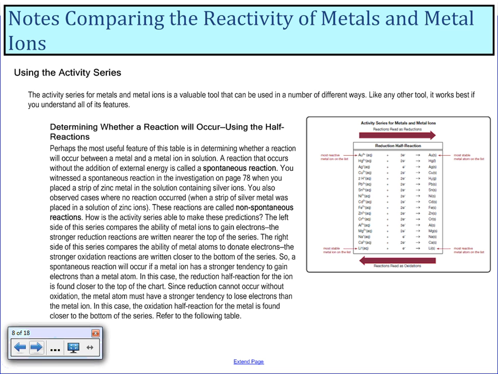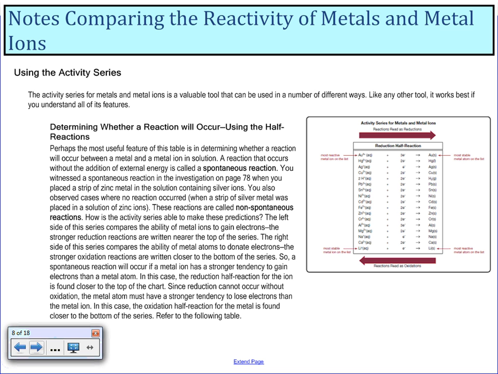The left side of the series compares the ability of metal ions to gain electrons, and the stronger reduction reactions are written nearer to the top of the series. The right side of the series compares the ability of metal atoms to donate electrons. The stronger oxidization reactions are written closer to the bottom of this series.